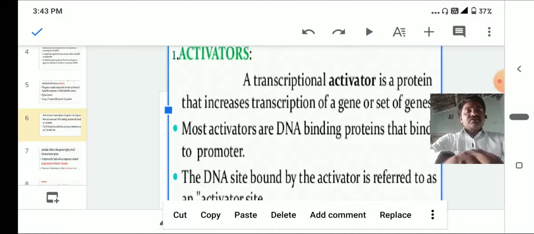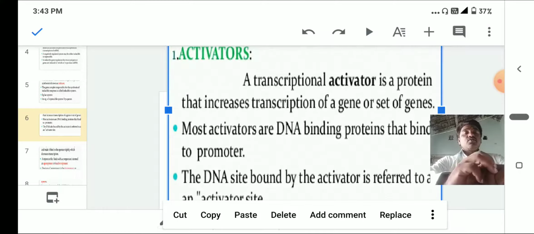Generally, in the operon concept, regulator genes and structural genes are there. The regulator genes include the regulator, promoter, and operator, and the structural genes are Z, Y, A. So we have to study about these genes.